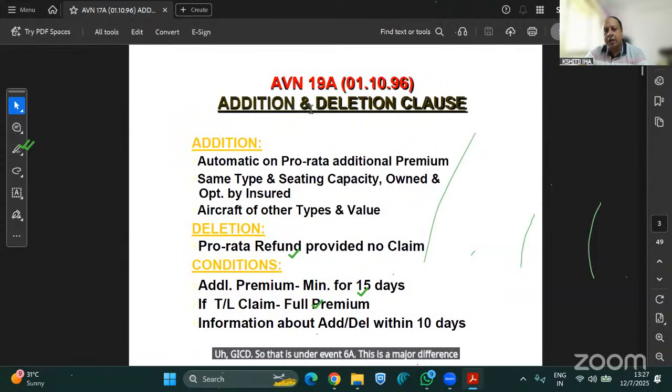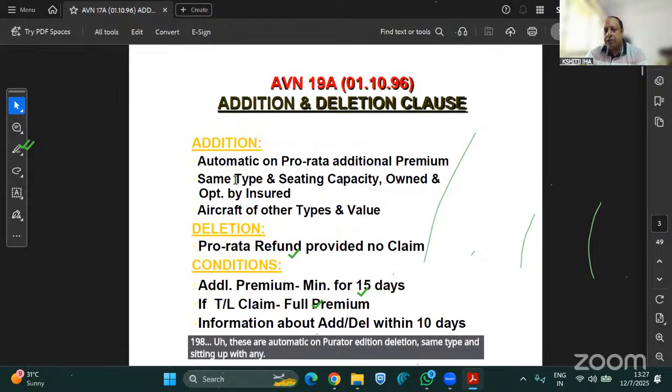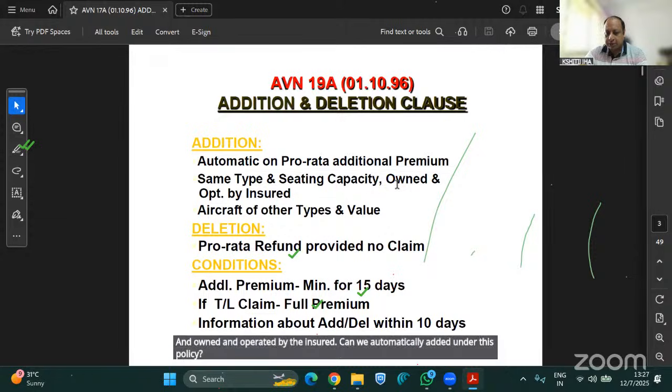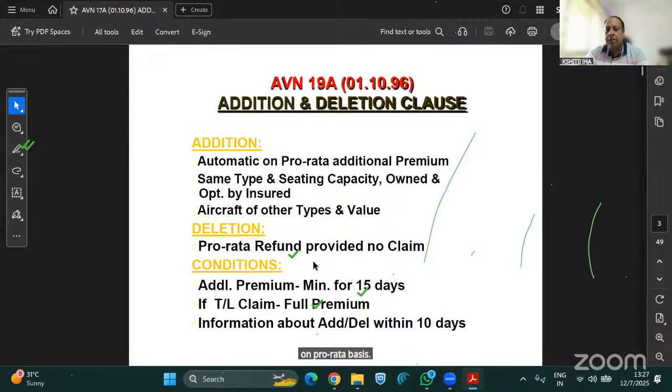Now event 19A, these are automatic on pro rata addition deletion, same type and sitting capacity. Any aircraft which are of the same type and same sitting capacity and owned and operated by the insured can be automatically added under this policy on a pro rata basis. And conditions are there that under deletion, pro rata refund is provided, if no claim. So refund can be provided.